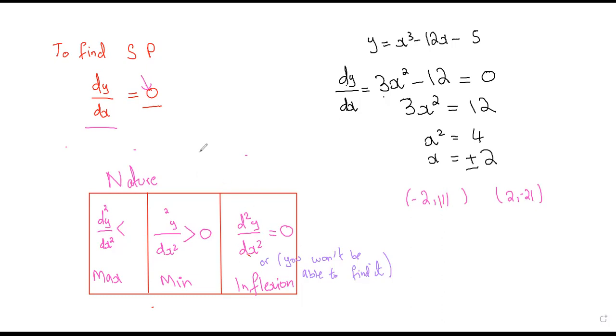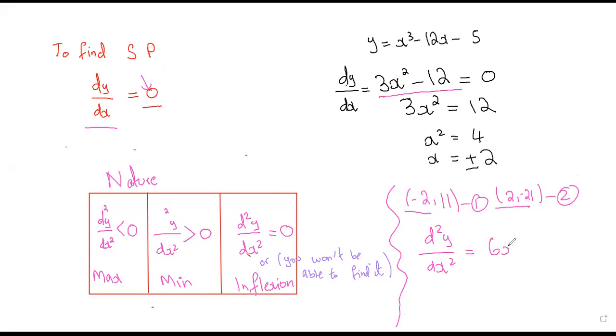Now let's continue the discussion. These are the two stationary points. The next question is you need to determine the nature of these stationary points. You have 2 points. You need to see if point 1 is maximum, minimum, or point of inflection, and if point 2 is maximum, minimum, or point of inflection. So for this, we are going to take the second derivative, d2y by dx2. This was the first derivative, so this would become 6x.